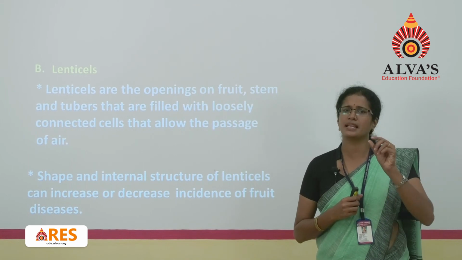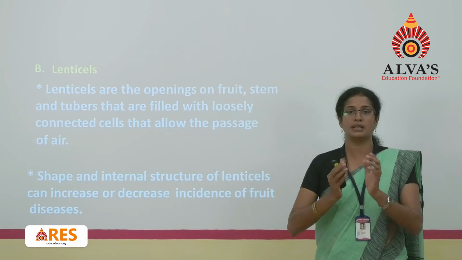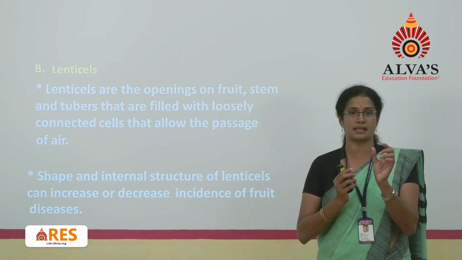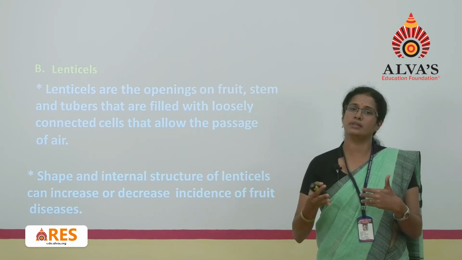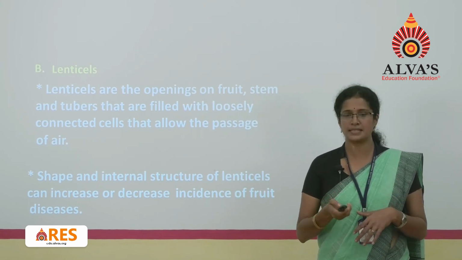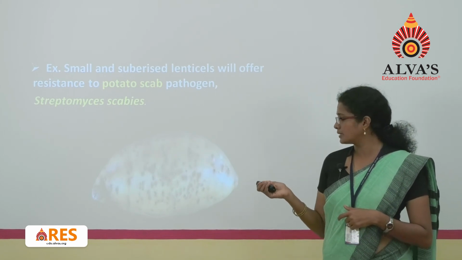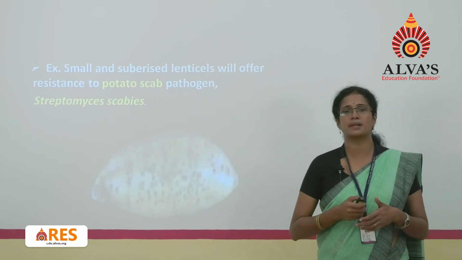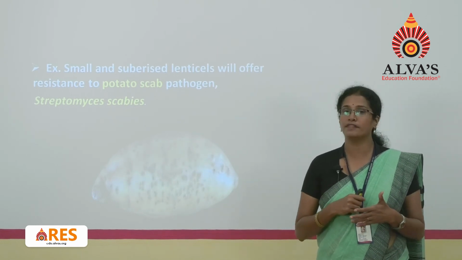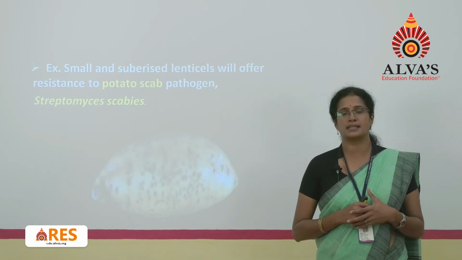If the lenticels have a small shape, then it will inhibit the entry of the pathogen. If the lenticels are bigger in size, the openings are bigger, and naturally they will allow the entry of the pathogen easily. You can see the example in the potato, where lenticels are present. Naturally, small and suberized lenticels will offer resistance to the potato against the pathogen Streptomyces scabies.